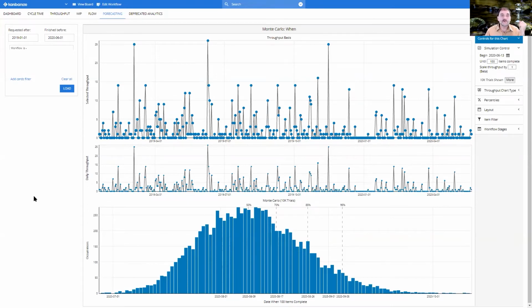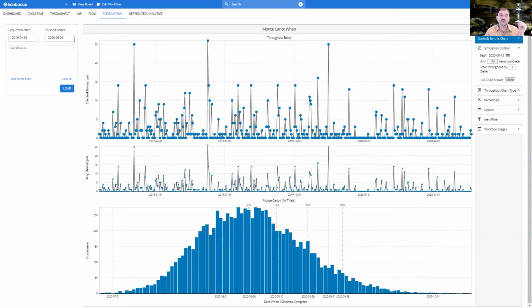And I've now switched over to the Monte Carlo, when will it be done? And as I said, we have got 100 items. We've at the moment got mid-June. So when are we expecting this project to be finished? And as we can see, now we are getting our percentiles again. So we've got a 50% probability of it finishing by beginning of August, and an 85th percentile to be on the 26th of August. But here we are looking at the data from the beginning of 2019 to now,